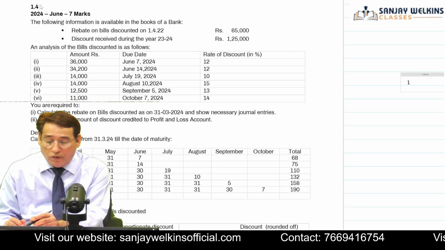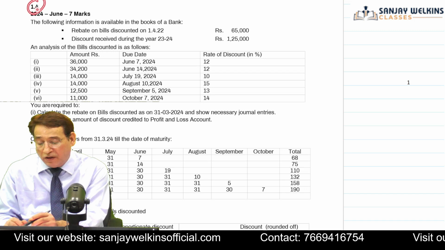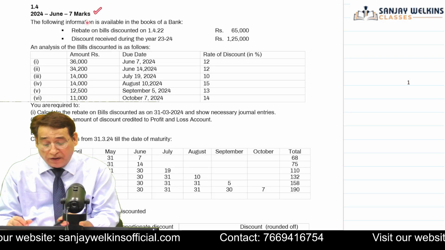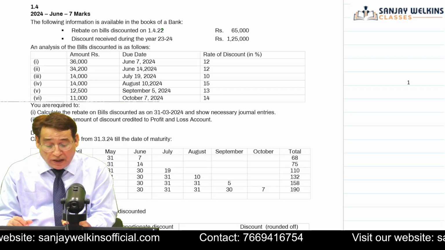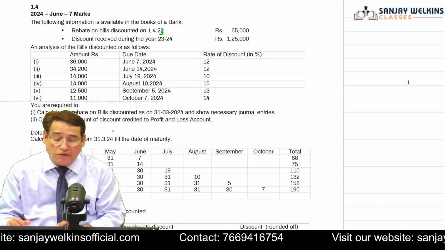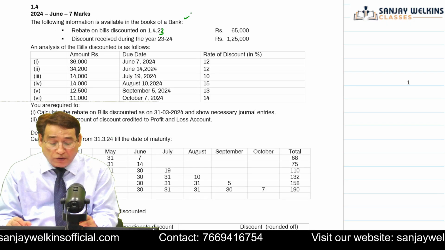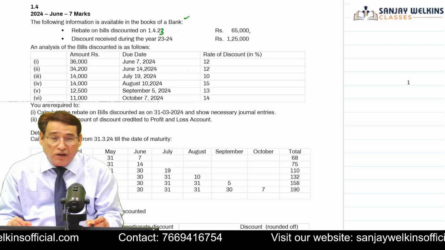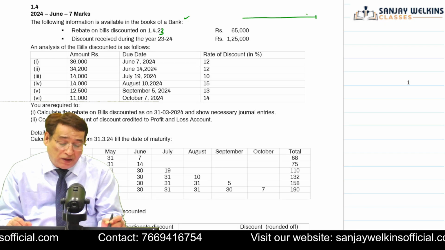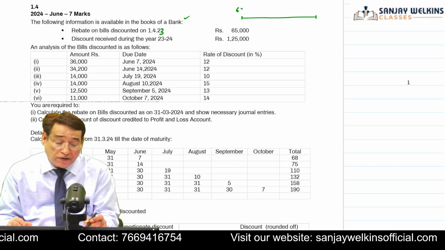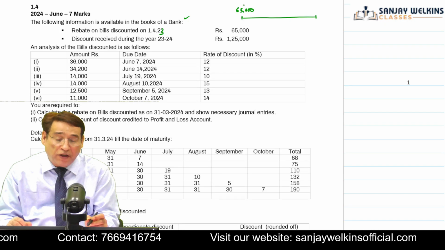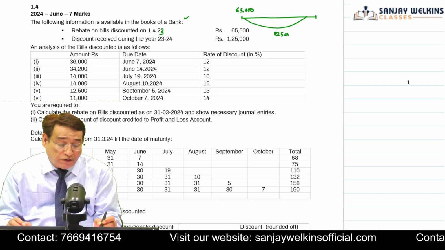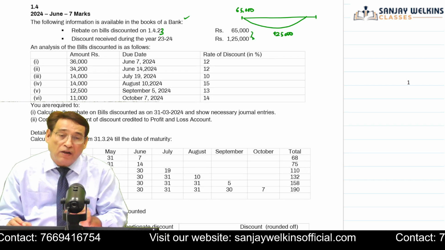Now we shall be doing question number 1.4, and as you can see, this question has been taken from your 2024 paper. It comprises 7 marks. In this question, first of all, kindly rectify this date. This is 1/4/2023. The information is given with respect to a particular bank, and rebate on bills discount account on 1/4/2023 is 65,000. So in the beginning of the year, you have 65,000 worth of balance in rebate on bills discount account. And in the current year, you have received a discount of 1,25,000. This is also given. Correct?